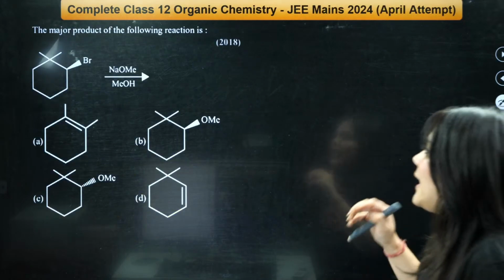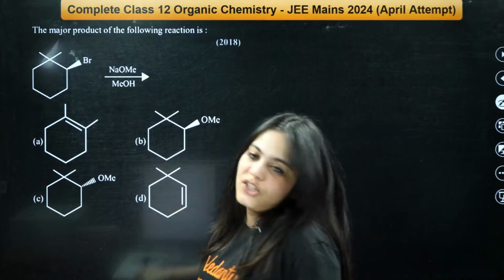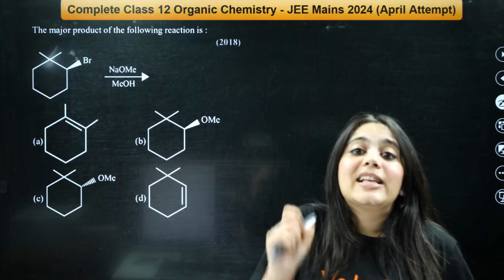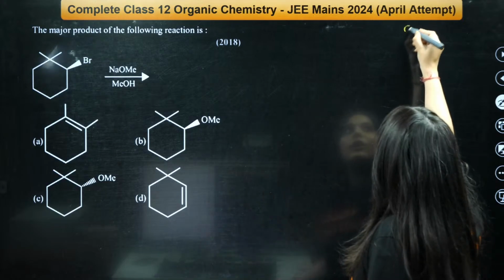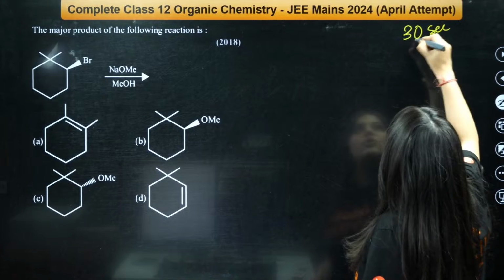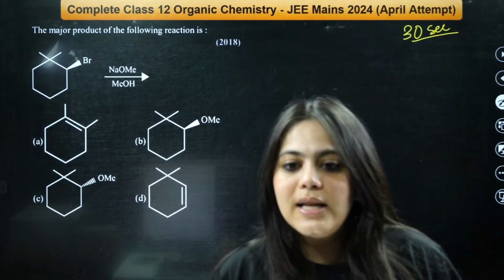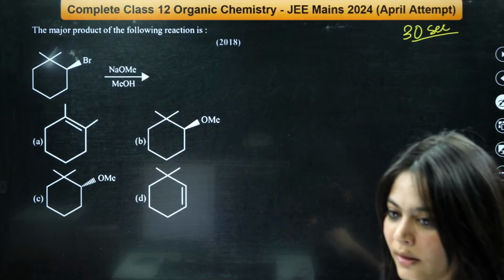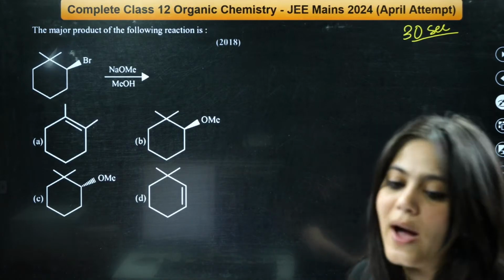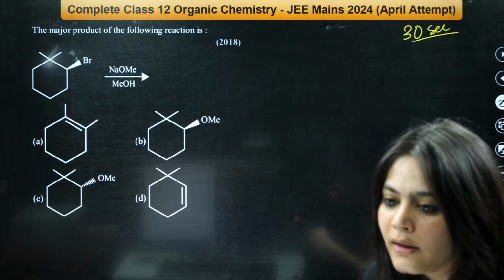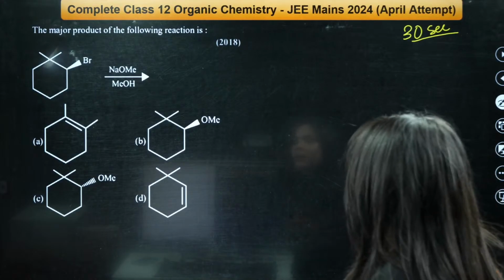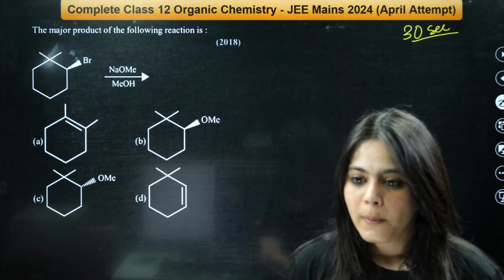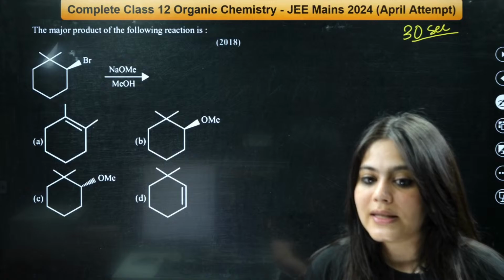Next question on your screen. The major product of the following reaction. See, we have discussed this kind of question already. I expect an answer from you, giving you 30 seconds to answer. Try to answer this question. The major product of the following reaction. D, first answer I've got is D.